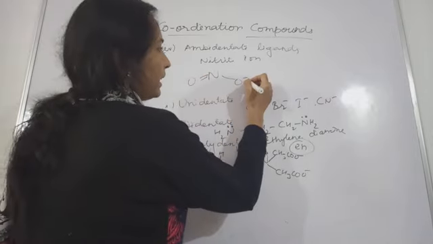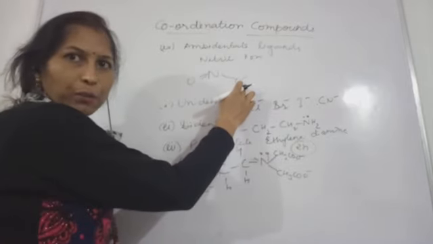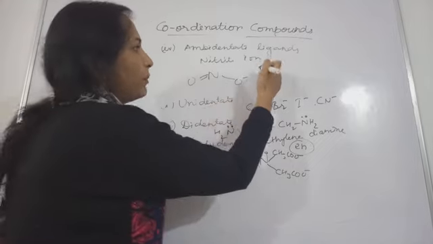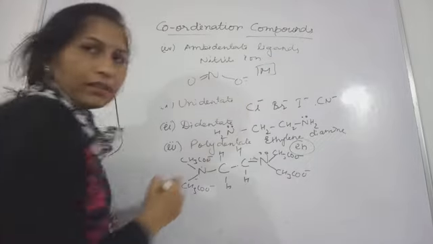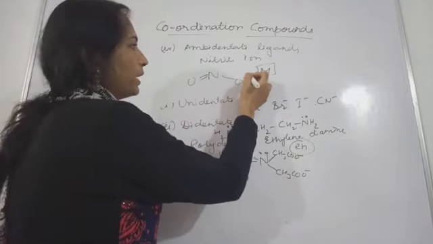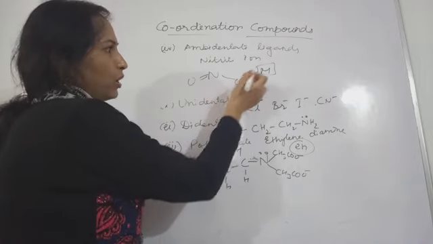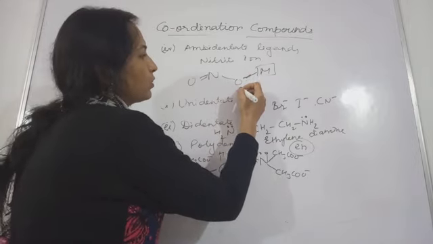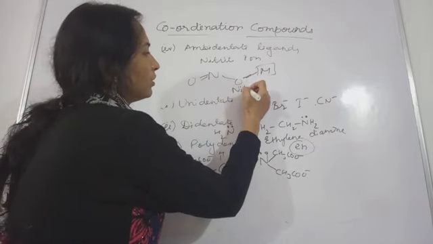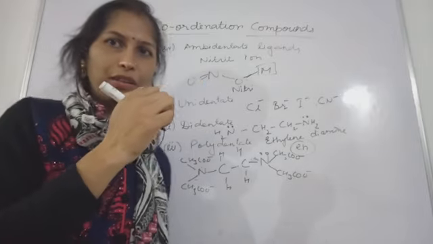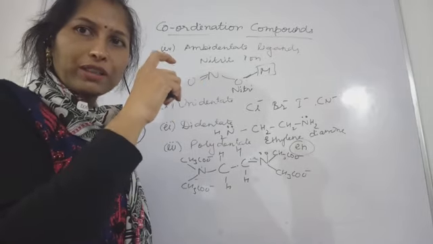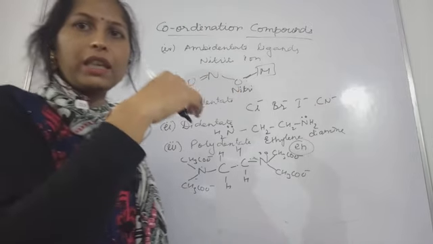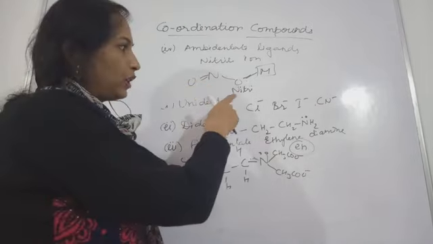If your metal ion is bonded with this oxygen, that is, the oxygen gives its electron pair to the metal ion, then we call this nitrito. We are using the O word, replacing the E with O, so we say nitrito. Similarly, bromide becomes bromido, with the ido ending.